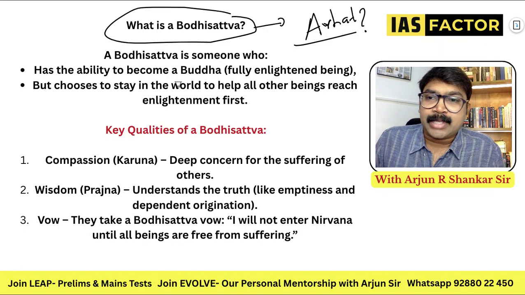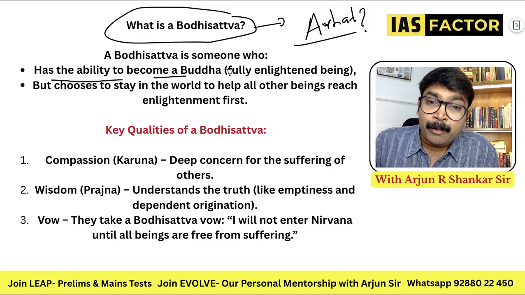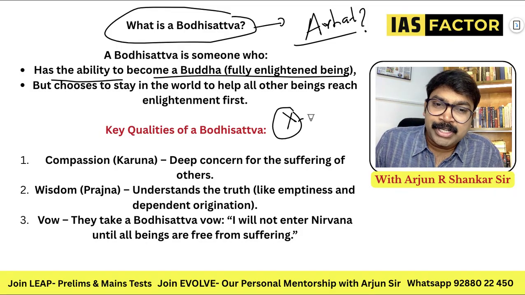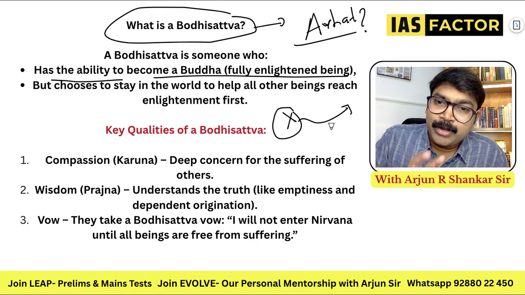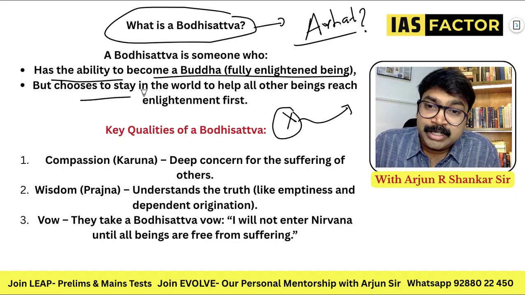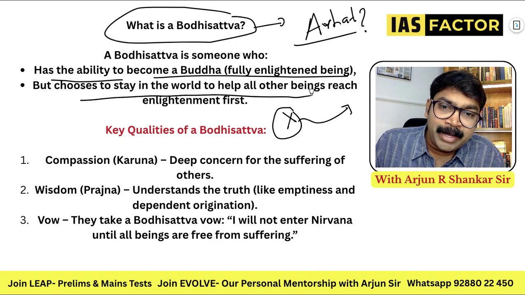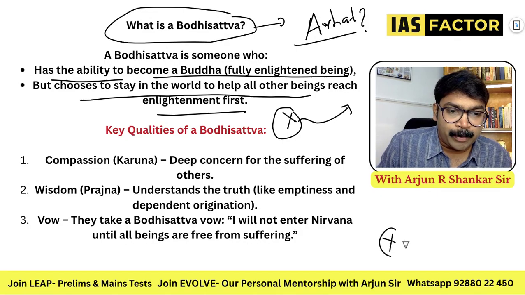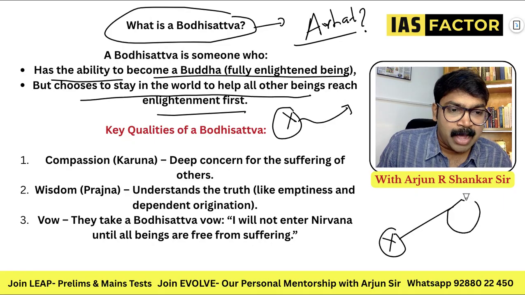A bodhisattva is someone who has the ability to become a Buddha. So you are X, a person who can become a Buddha. He can become a fully enlightened Buddha, but chooses to stay in the world to help all other beings reach enlightenment first. So when you attain this, imagine you are a person attaining this Mahaparinirvana.